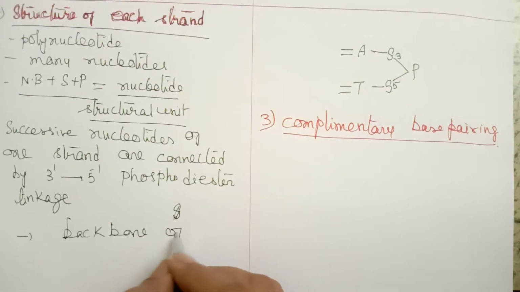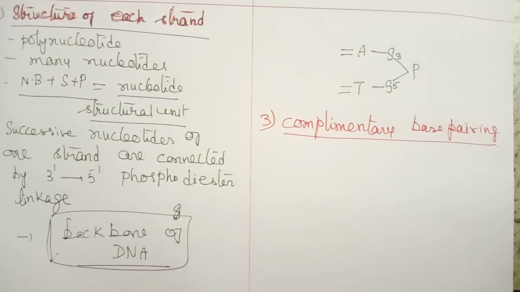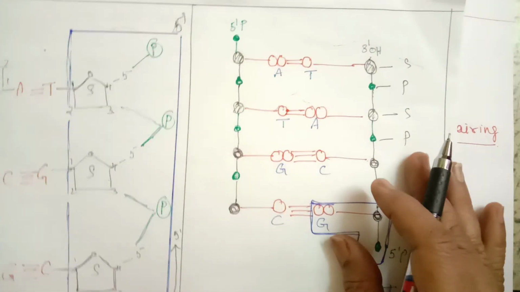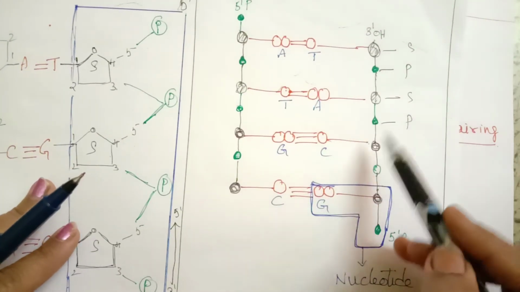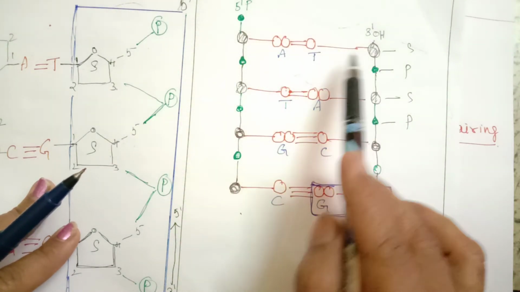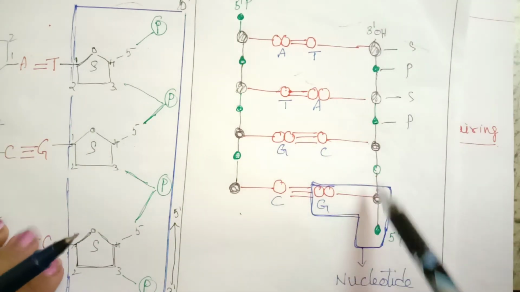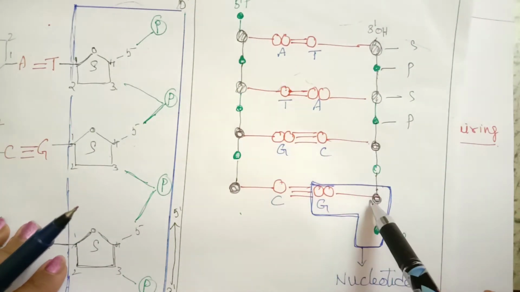Backbone of DNA is formed by sugar and phosphate linkages. So here in this diagram we can find the sugar and phosphate, say this is the backbone. And the nitrogen bases are present perpendicularly to the sugar phosphate backbone.